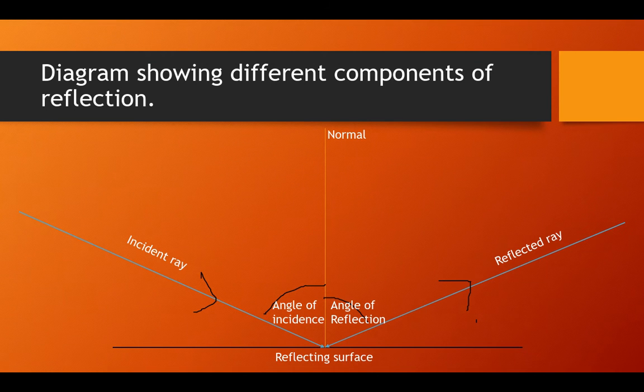Now let's learn about the components of reflection. Here is the diagram showing different components: normal, incident ray, reflected ray, angle of incidence, angle of reflection, and reflecting surface. Firstly, the reflecting surface is the surface on which the rays of light are striking, the surface at which the reflection is taking place.